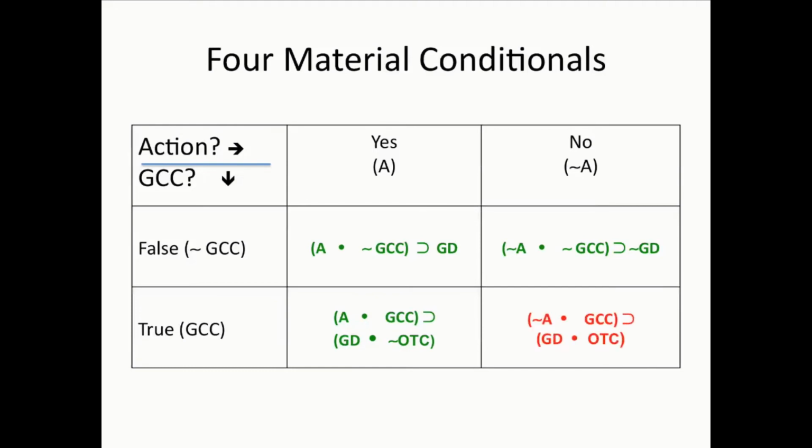Finally, if we do not act and there is global climate change, then we'll have a global depression and we'll suffer other terrible consequences. At this point, we've successfully symbolized the propositions in the grid. As we saw earlier, these 4 if-then statements can function as the premises for the argument, along with P5, the unstated premise that we must act to avert the worst-case scenario, and P6, the premise that states that we can avert the worst-case scenario by choosing column A.